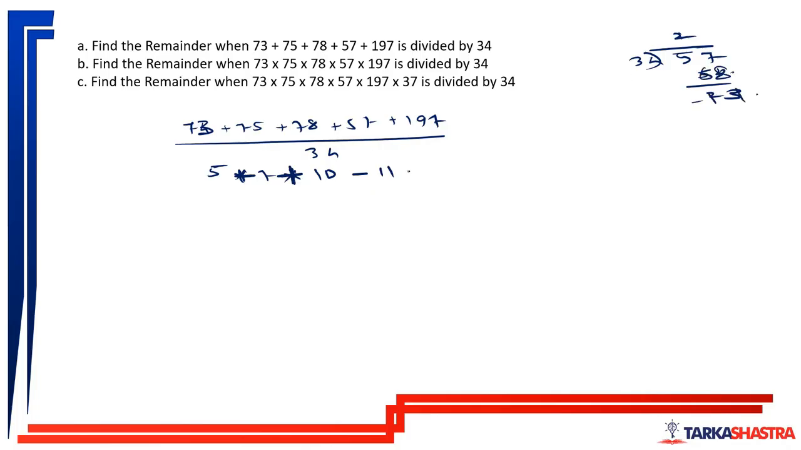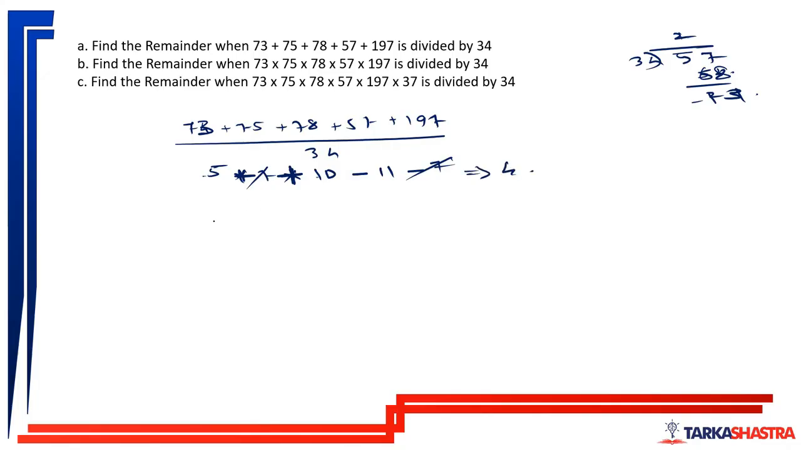And then 34, 170. Here the remainder will be minus 7. So minus minus will get cancelled. This is 15 minus 11. Remainder will be 4. As simple as that.